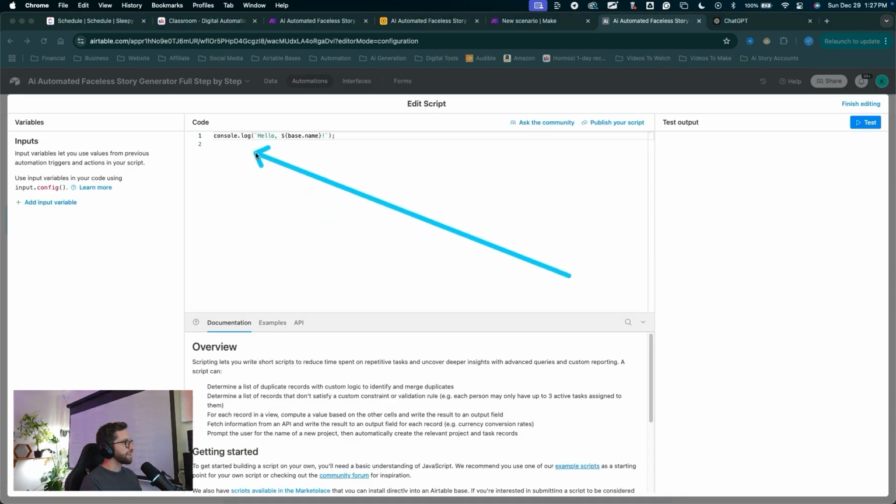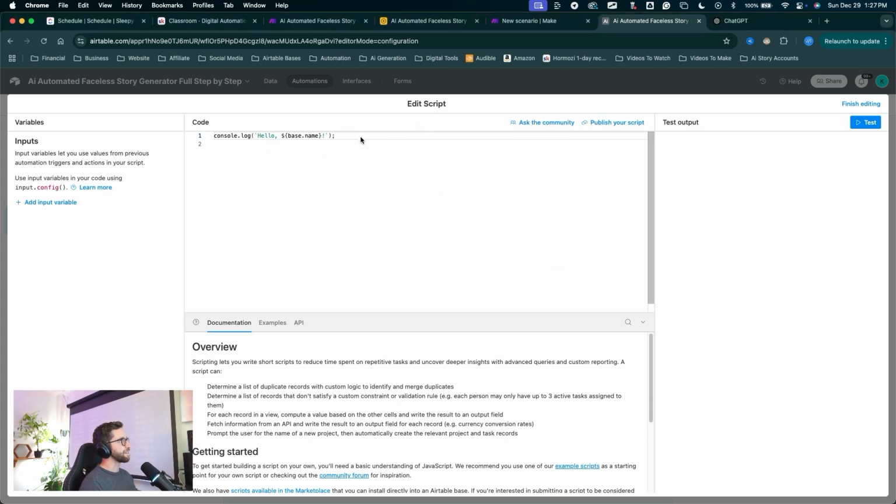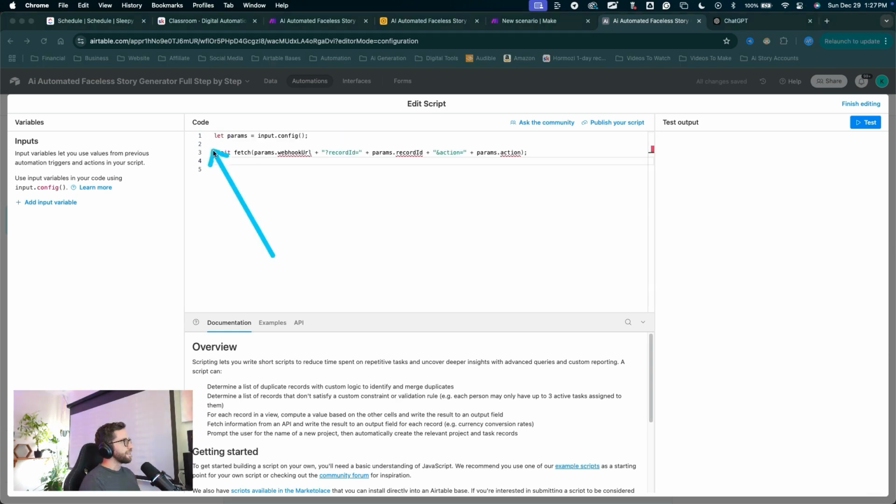So for the script, the way that I discovered all these scripts, to write all these scripts, is just having a conversation with ChatGPT and say, hey, can you write a script that does this for Airtable inside of the run a script action? That's really all it takes. But for now, you can copy and paste the script I put in here. There it is. Take a screenshot, throw that into ChatGPT and get that pasted in there just like that.